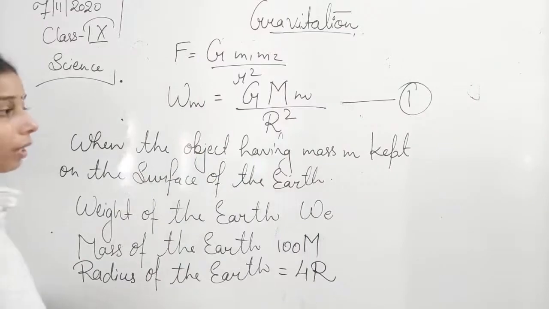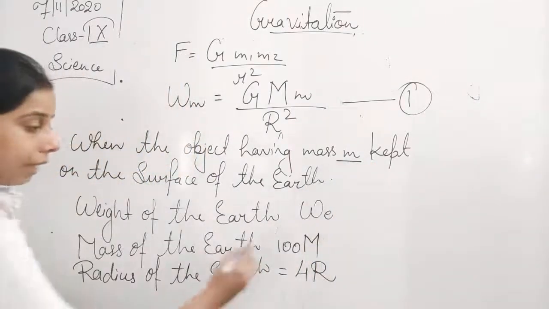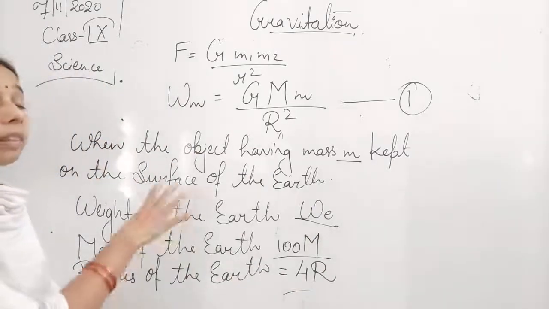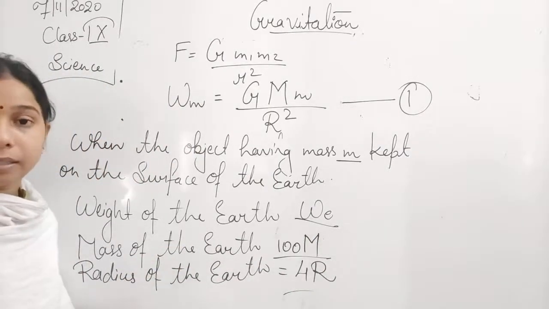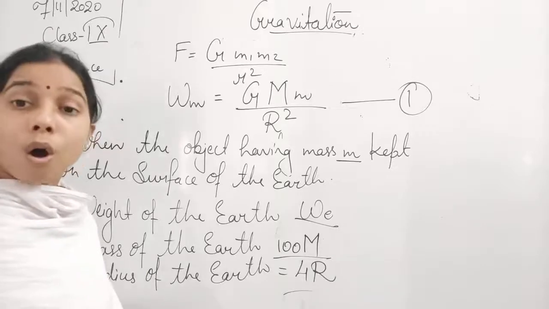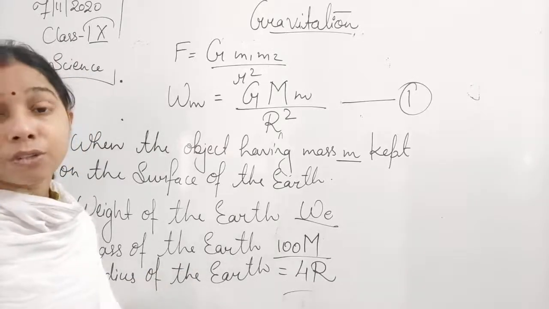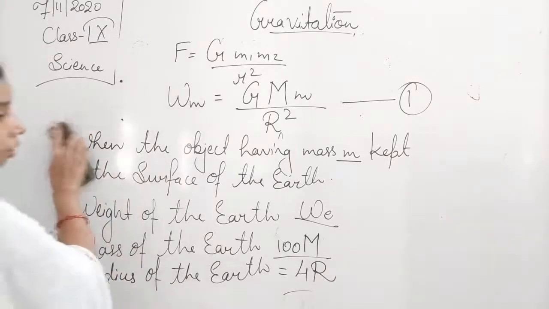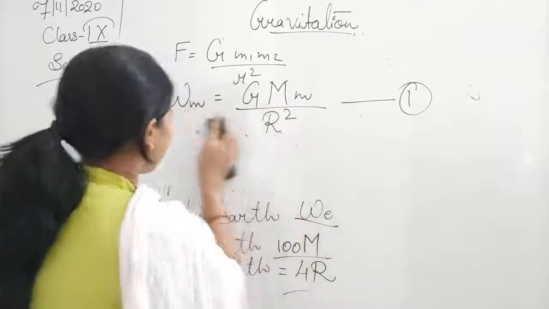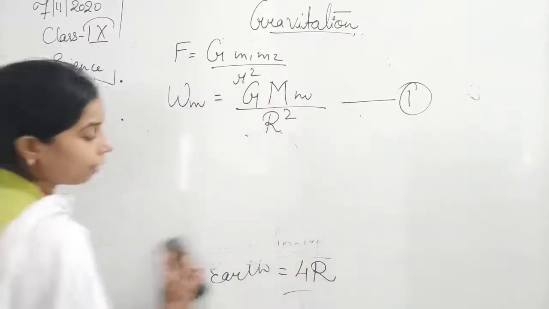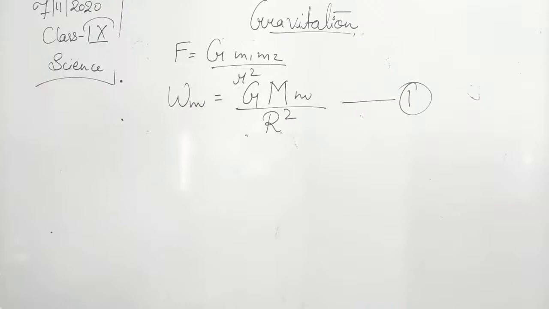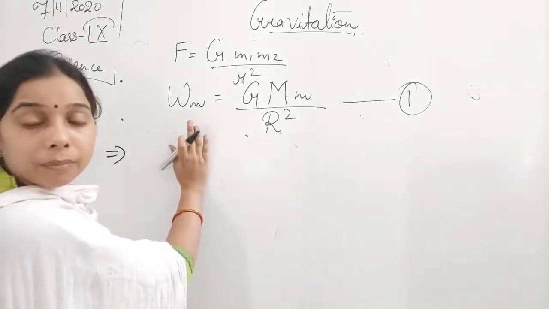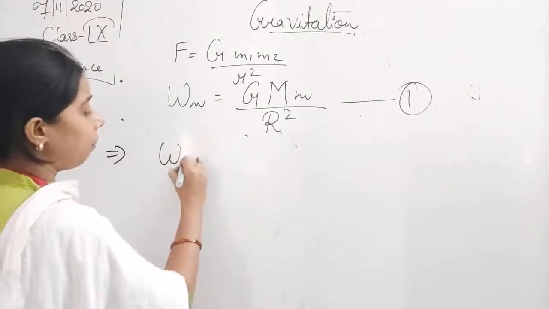Okay, so the object having mass m, its weight is given, and the mass and the radius of the earth are given. Now on that basis we are able to find the weight, or the universal law of gravitation, of the object on the surface of the earth. So we can write the universal law of gravitation for the earth, student. Again, like for the moon, we can represent it by WE.